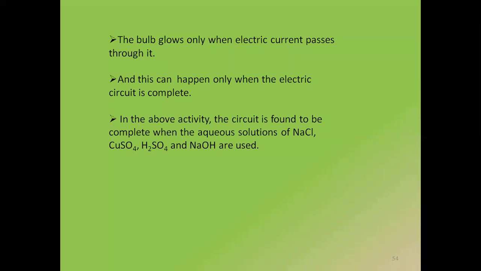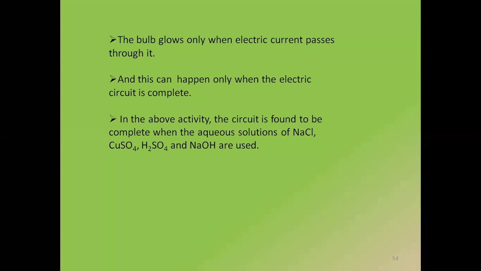Because glucose and urea are carbon compounds. They contain covalent bonds. That means uske andar positive ya negative charges nahi hai. In sodium chloride, which is NaCl, I have one which is Na+ and one which is Cl-. It's not about being a salt. It's about having ions. Even if it's a salt, an acid or a base, I'm going to have these ions.